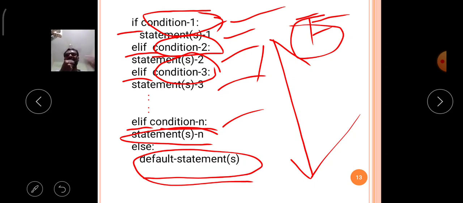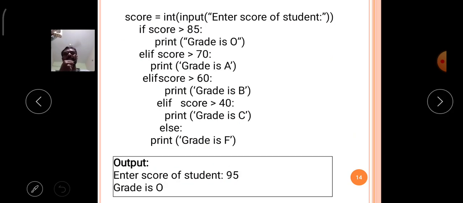Like that, the if elif else statement is executed in Python. This is the syntax of the if elif else statement. Now I will explain it with an example program.